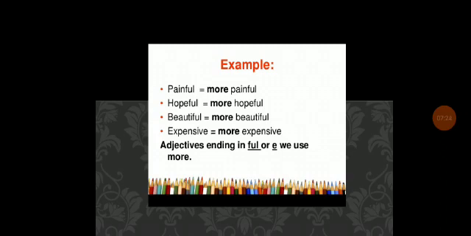So for example, painful, more painful. Hopeful, more hopeful. Beautiful, more beautiful. Expensive, more expensive. So painful ends in ful, and expensive ends in e. So here we use more.